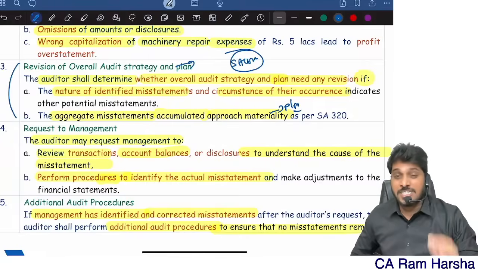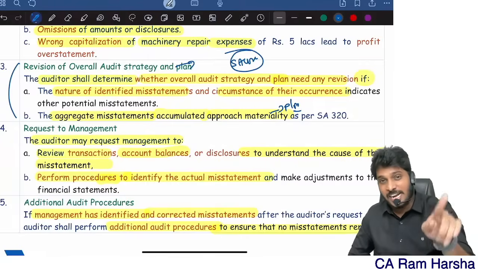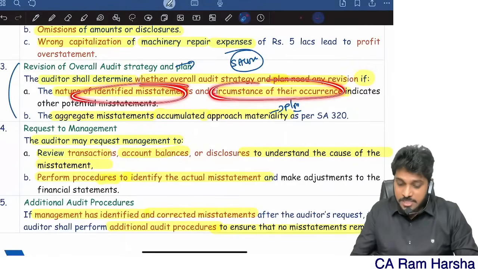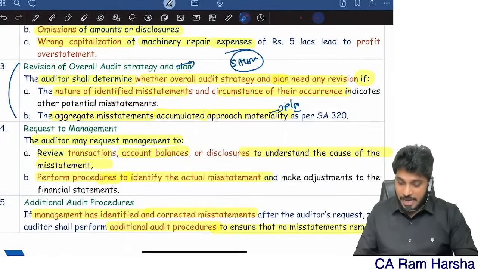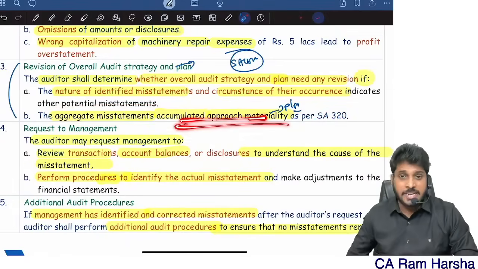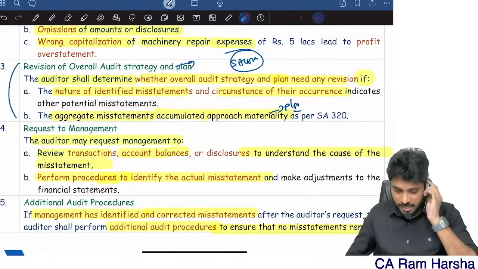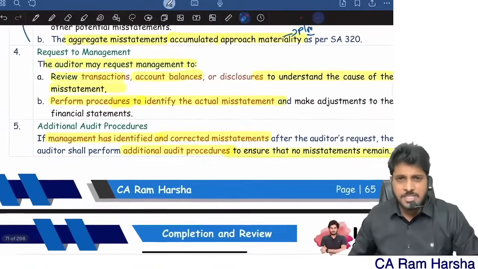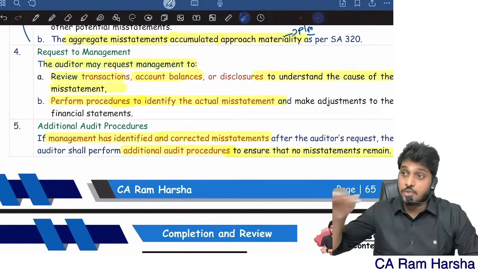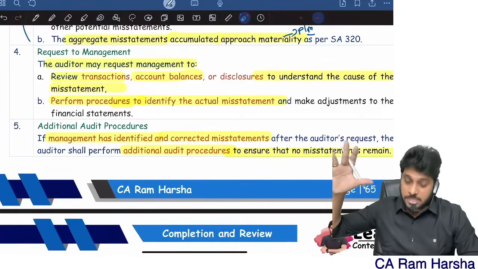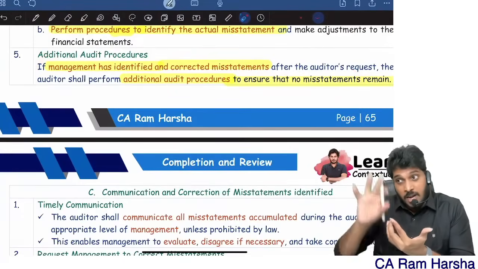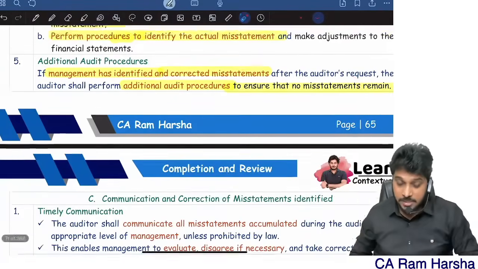So the auditor shall determine whether a change to the strategy plan is required in light of the nature of the misstatement and the circumstances in which they occur. As a third scenario, if the aggregate misstatements accumulated are approaching materiality, then also the auditor will revise the strategy. Okay, you identified mistakes. What will you do at that time? We will request management to review all the transactions and balances once again to identify the total actual misstatement. And if management identified and corrected, I will once again check whether there are any mistakes. That's it. This is accumulation.